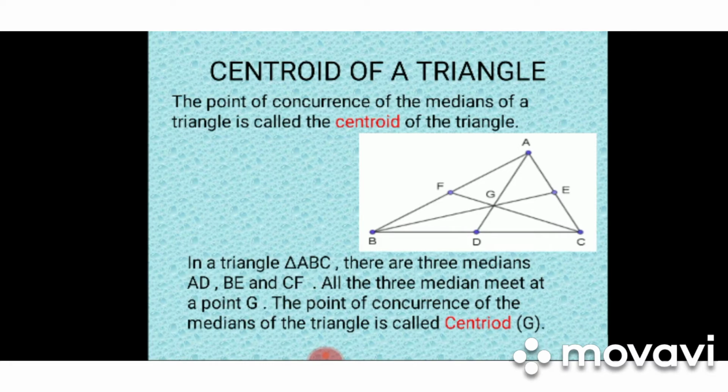In this figure, in triangle ABC, three medians are there: AD, BE, CF. All these medians meet at the point G. So here G is the centroid of triangle ABC.